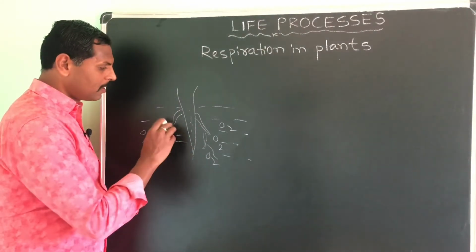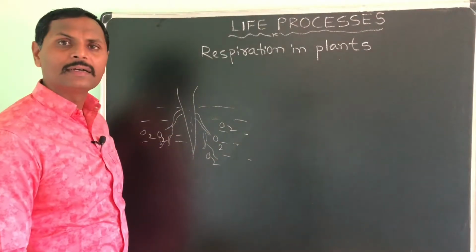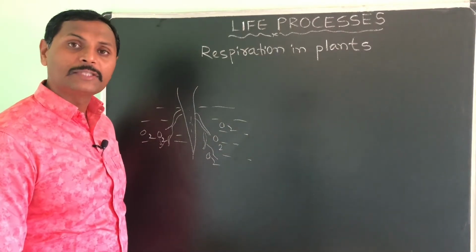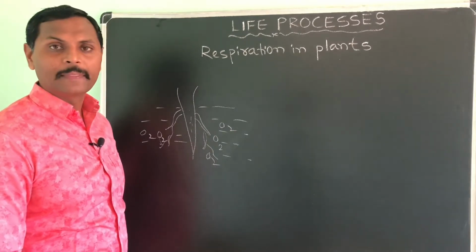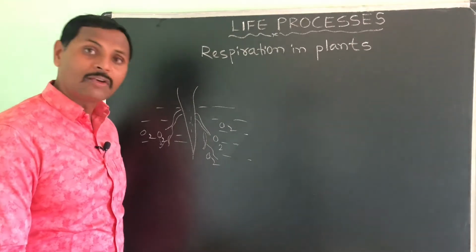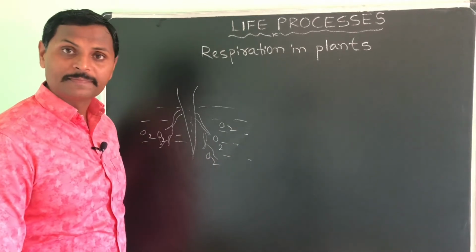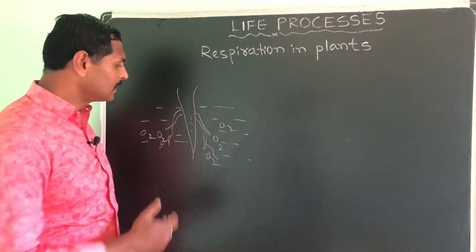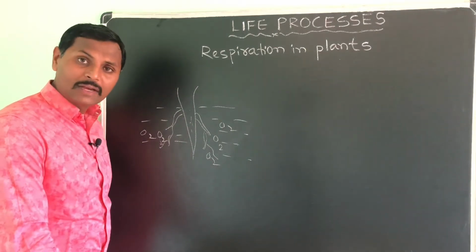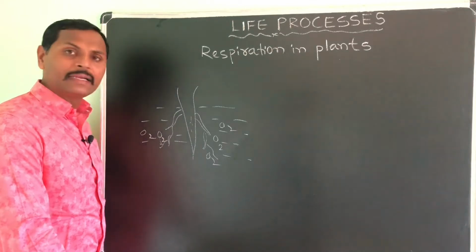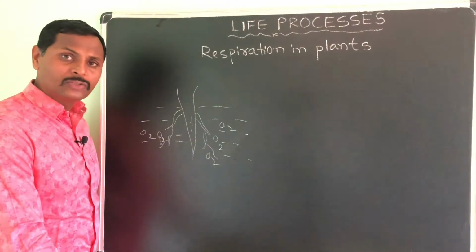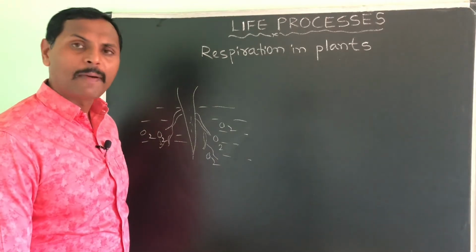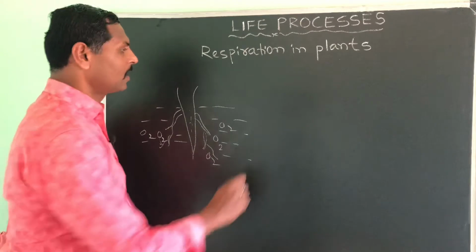At that time the roots will not get enough oxygen, and they start respiring anaerobically and produce ethyl alcohol, as we discussed in human beings and in yeasts. Like that they produce ethanol or ethyl alcohol, which is poisonous to the plant, and they will die. Understood? So this is how roots respire. Then come to the stem.